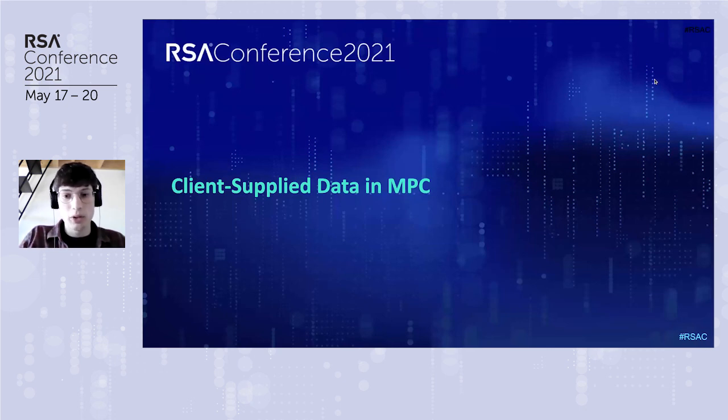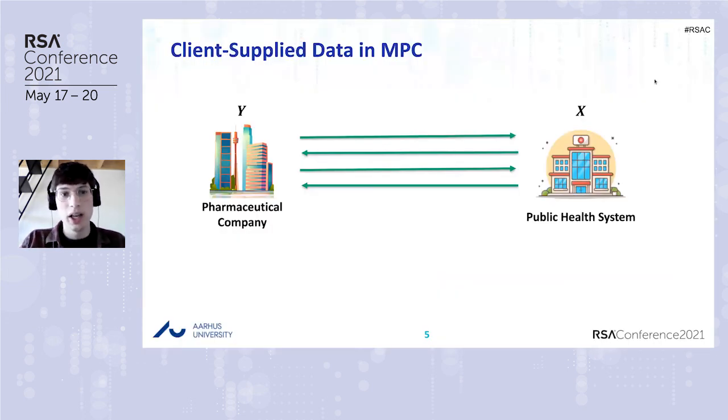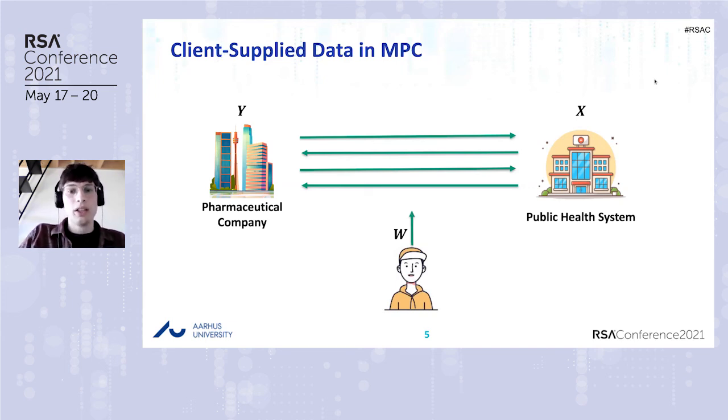Okay, for the moment, we have assumed that the parties have all their inputs, but what if the inputs are supplied by clients? So we have these two parties that perform computation in a distributed way, and there is a continuous exchange of messages between them. We now introduce a new character, this guy holding some personal health data W. And this guy believes in the importance of research, but at the same time, he's a little bit skeptical about the privacy and the confidentiality of his own data. So how can this guy input W into the computation, preserving his privacy?